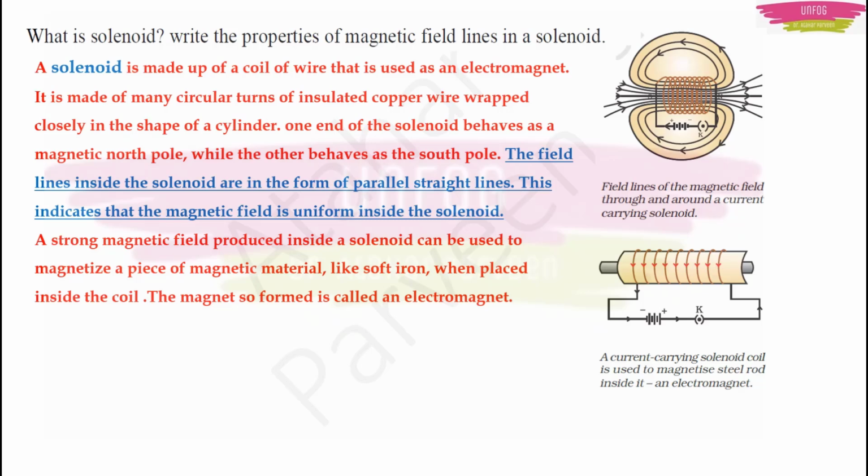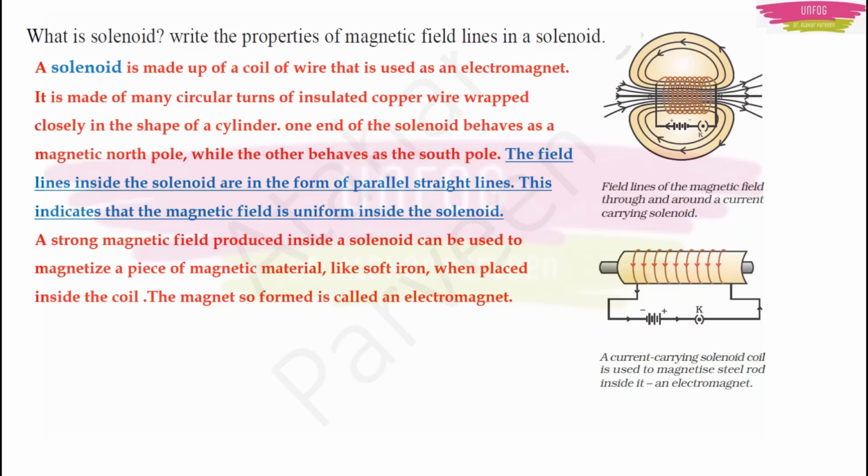Now we were talking about electromagnets, right? There is one particular object made up of a coil of wire, known as a solenoid. It is used as an electromagnet. It is made up of many circular turns of insulated copper wire wrapped closely in the shape of a cylinder. One end of it will behave as a magnetic North Pole, the other as a magnetic South Pole. Here also the field lines inside the solenoid form parallel straight lines like in a magnet. This indicates that the magnetic field is uniform inside the solenoid.